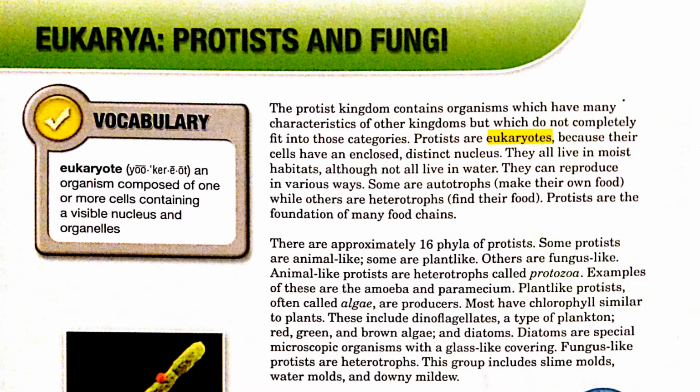Plant-like protists, often called algae, are producers. Most have chlorophyll similar to plants. These include dinoflagellates, a type of plankton, green, red, and brown algae, and diatoms. Diatoms are special microscopic organisms with a glass-like covering. Fungus-like protists are heterotrophs. This group includes slime molds, water molds, and downy mildew.